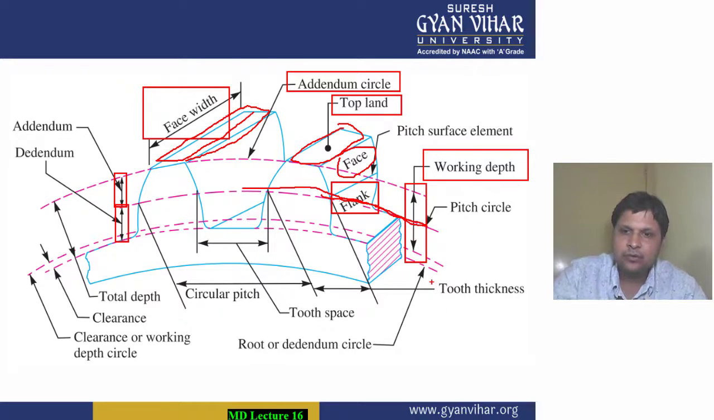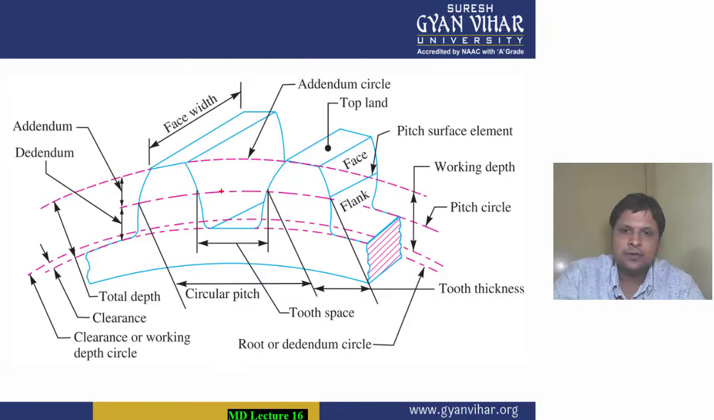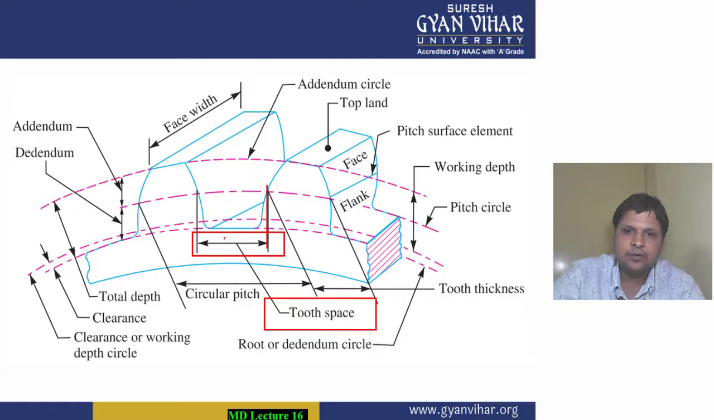Alright. Tooth thickness is what? It is the thickness of the tooth but measured along the pitch circle. What is tooth space? It is the space of the tooth, measured along the pitch circle.